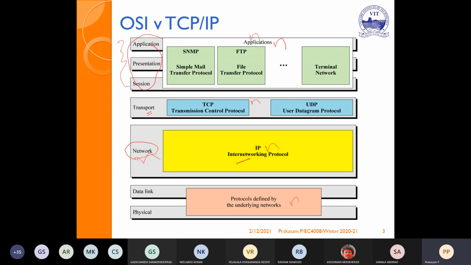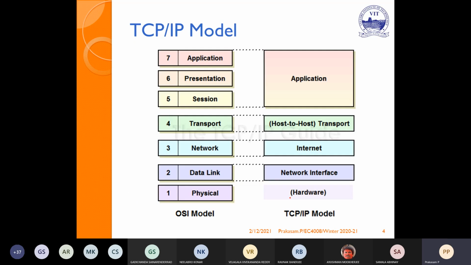Then the physical and data link layers both relate to the physical medium. So commonly it is called host to network, because the data link ensures node to node connectivity in OSI, and the physical layer takes care of the physical transmission. These two operations are done by a single layer in TCP/IP. So TCP/IP contains only four layers: application layer, transport layer, internet layer, and host to network layer. The same thing, it is equivalent.